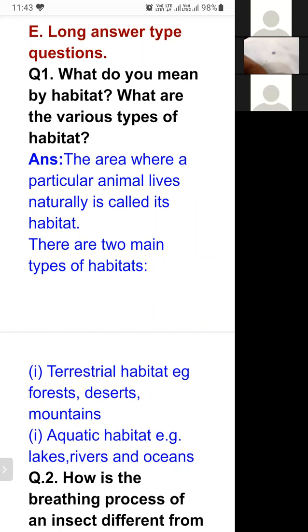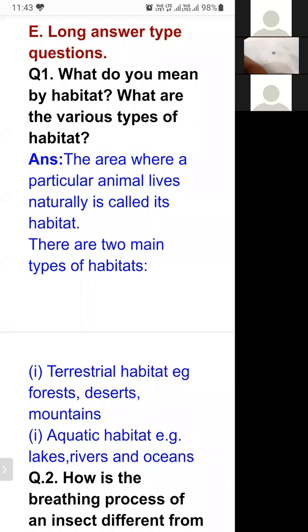So what do you mean by habitat? The area where a particular animal lives naturally, meaning it is provided by nature, not human beings. The area where a particular animal lives naturally is called its habitat. There are two main types of habitats.